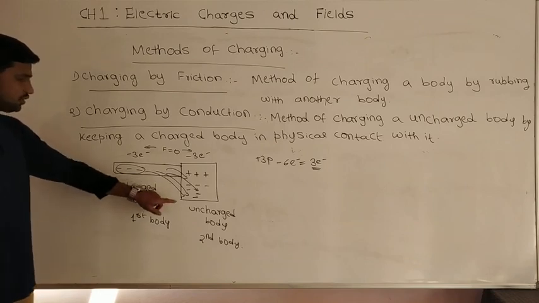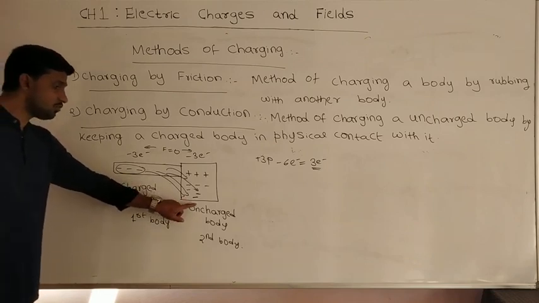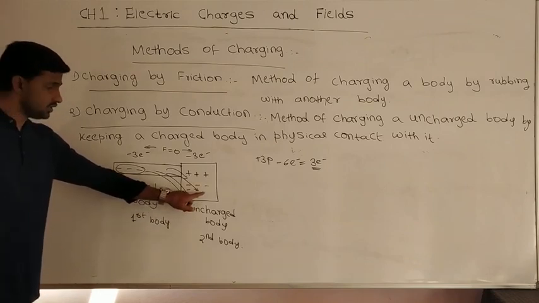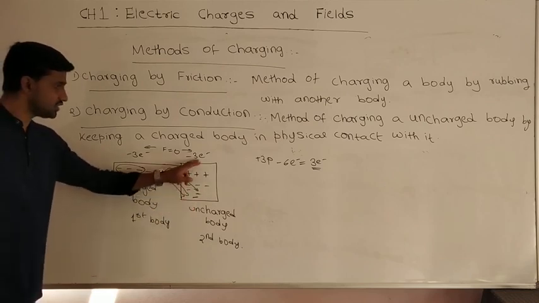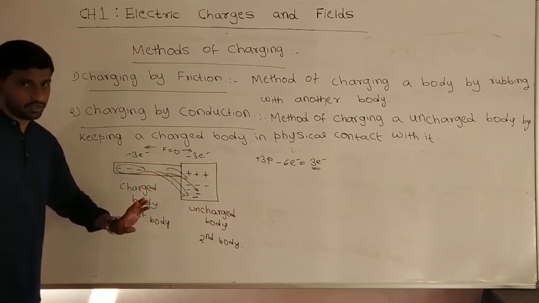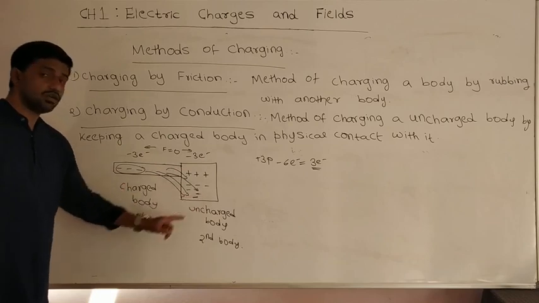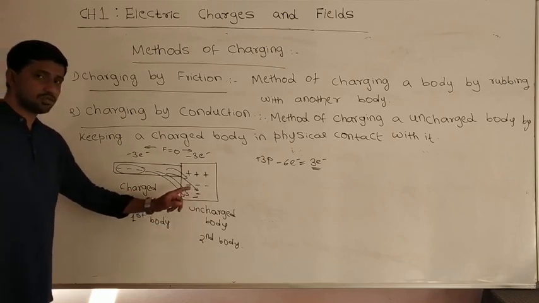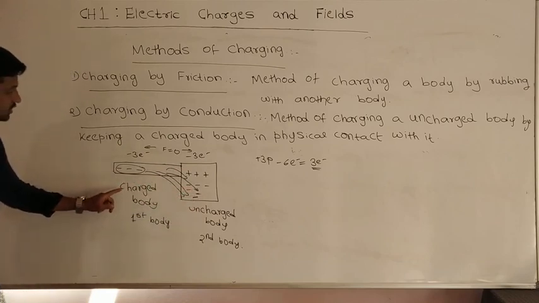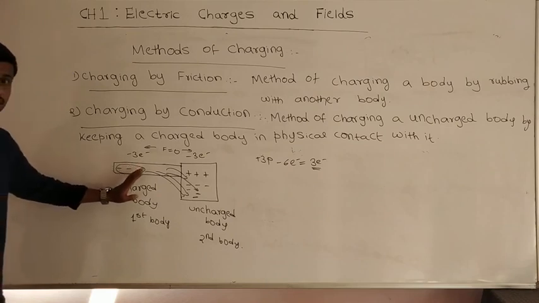Here if you observe, I made the uncharged body a charged body, that is a negatively charged body, because it now has 3 electrons. So now it becomes a negatively charged body. To make a negatively charged body, I took a negatively charged body.